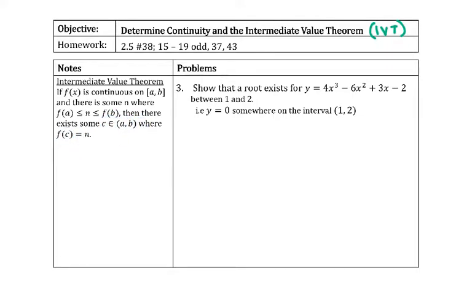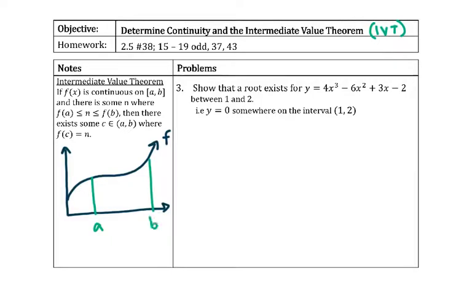So this is all written out. I think it's easier if we look at a picture. So here we've got our function graphed on the coordinate plane. I'm going to go with a to b on the x-axis. And as we can see, we've satisfied this first thing. We are continuous on a to b. And then f of a would be the endpoint over here, and f of b would be here for the other endpoint.